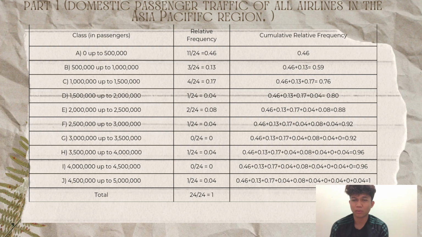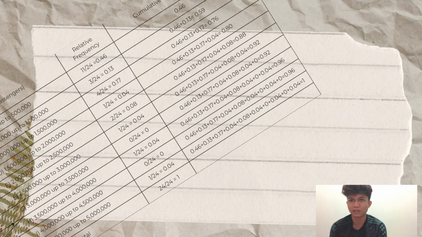Schedule 2 is the cumulative relative frequency. For class A 0.46, class B 0.59, class C 0.67, class D 0.08, class E 0.08, class F 0.92, class G 0.92, class H 0.96, class I 0.96, and class J is 1.